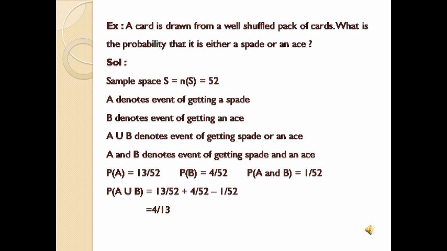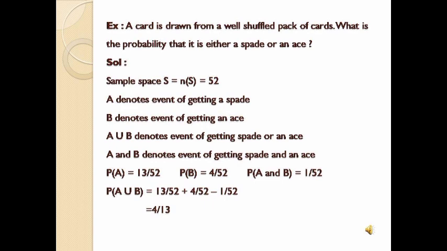As we all know, we have a total of 13 spade cards, in which we'll have one ace card. And again here, B denotes an ace card. So is there any common point? Yes. In spades we'll have one ace card and B also denotes ace. So the sample space for event A will be the numbers 1, 2, 3, 4, 5, 6, 7, 8, 9, 10, one ace card, king, queen cards. And B is an ace card. So the ace card is common between both events A and B. So the probability of A intersection B is equal to 1 by 52.